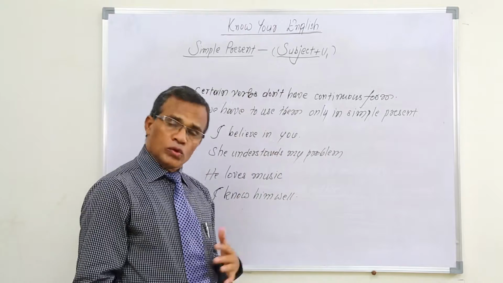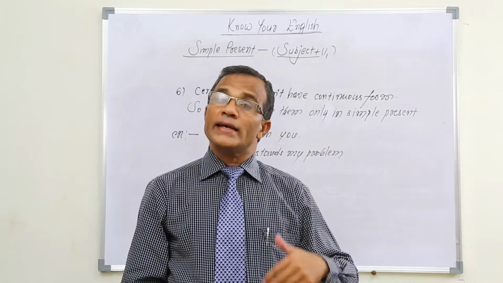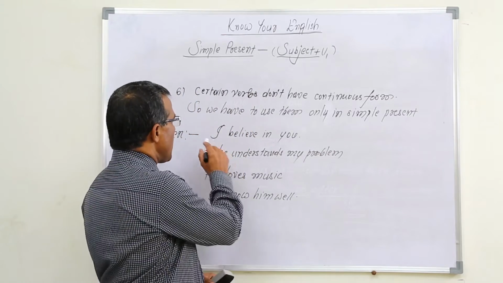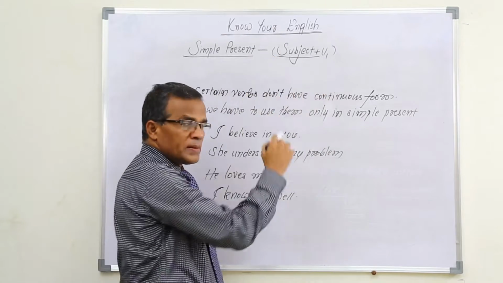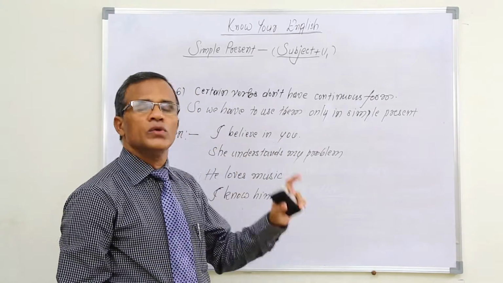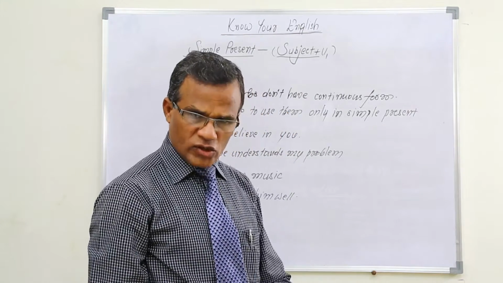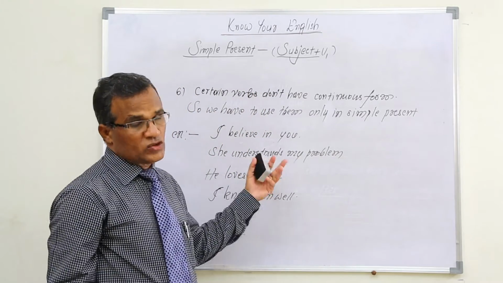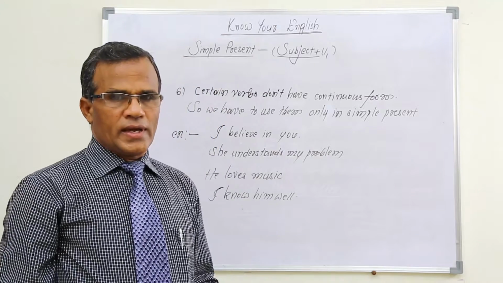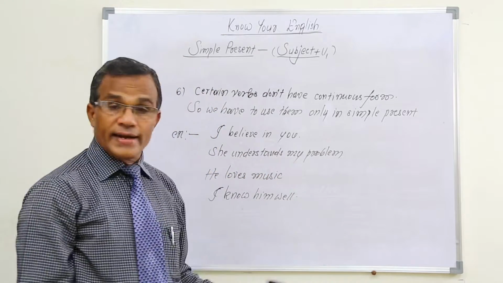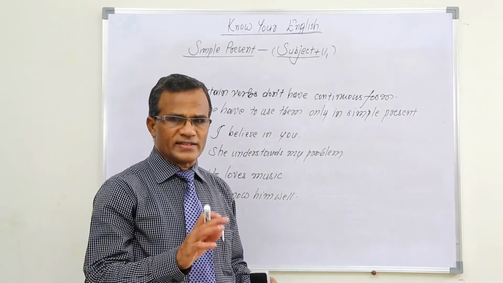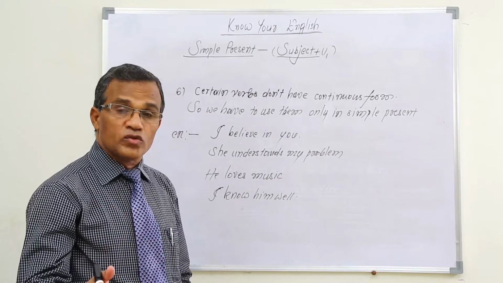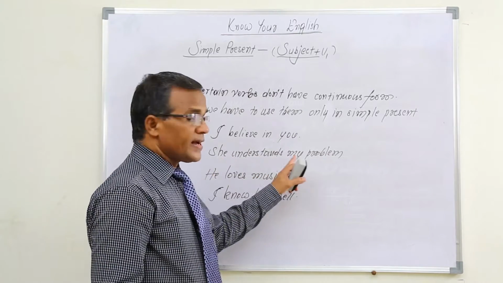For example, I believe in you. I cannot say "I am believing in you." That's wrong. So I have to use "I believe", subject and V1. I believe in you, only in simple present, not in present continuous. "She understands my problem." In the case of the verb understand, there is no chance for the ing form. "She is understanding my problem" is wrong. It is not at all accepted, because the word understand doesn't have continuous form. So she understands my problem.